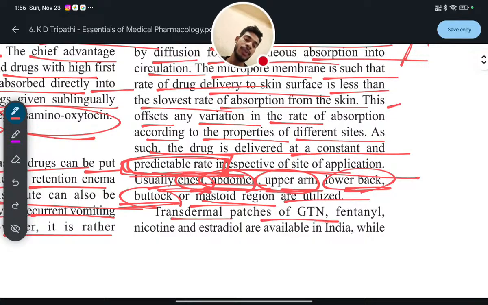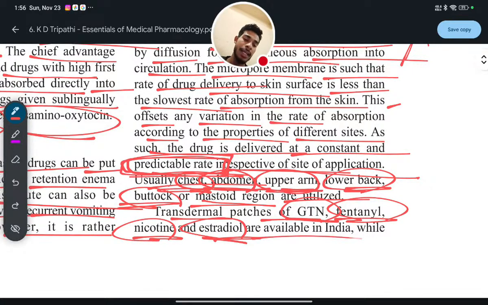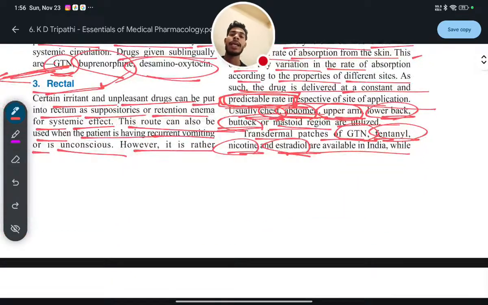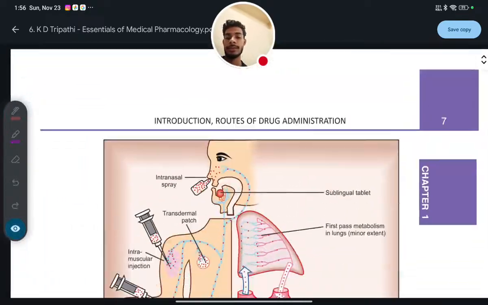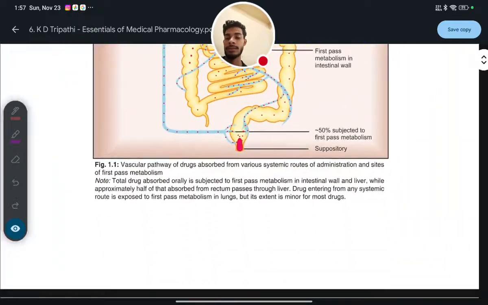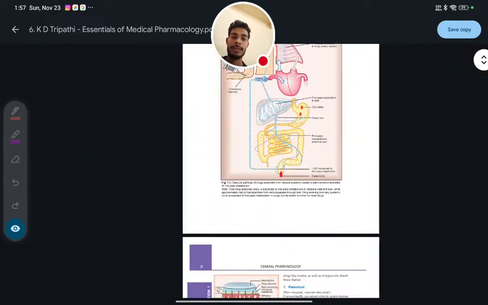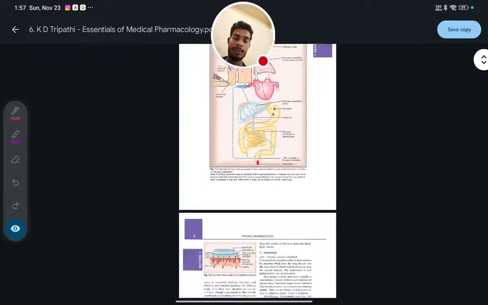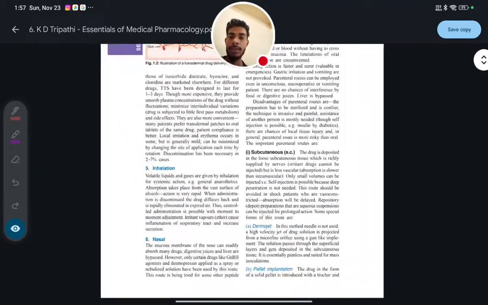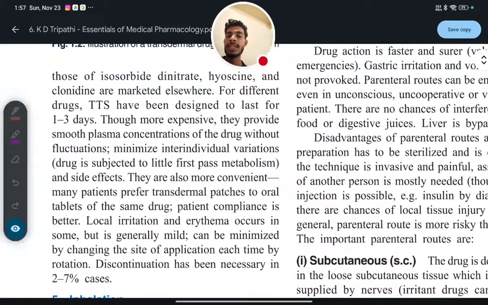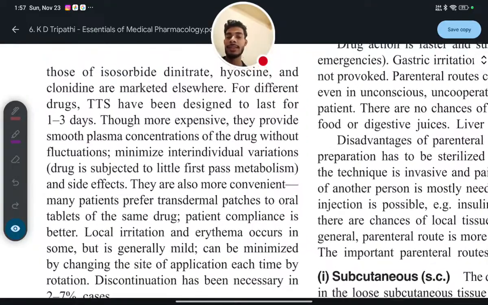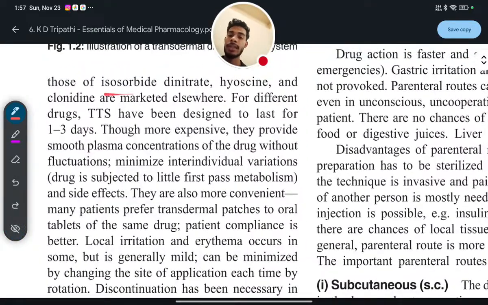Transdermal patches of glyceryl trinitrate, fentanyl, nicotine and estradiol are available in India, while those of isosorbide dinitrate, hyoscine, and clonidine are marketed elsewhere.